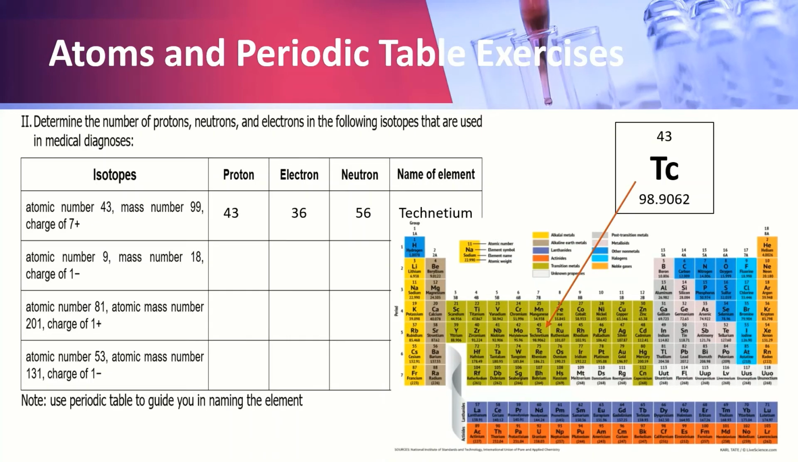The first isotope has an atomic number of 43, mass number 99, and a charge of positive 7. It has 43 protons, 36 electrons, and 56 neutrons. The name of the element is technetium.